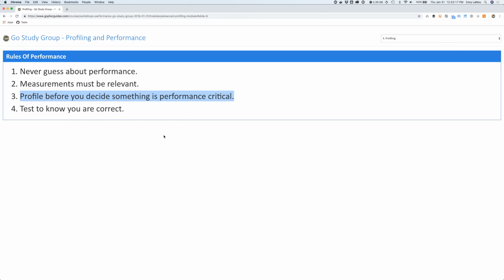And in general, if you're hitting a database or things like that, those are the ones that really kill you anyway, right? So in terms of relevance and magnitudes, it's always your resources that are typically your biggest blockers. So don't pre-optimize. That's kind of my little soapbox right there. And then number 4 is you want to test to know you're correct, right? After you've done all your profiling and you're pretty sure what your problems are, do all of your optimizations and then measure again, right? So kind of just rinse and repeat.